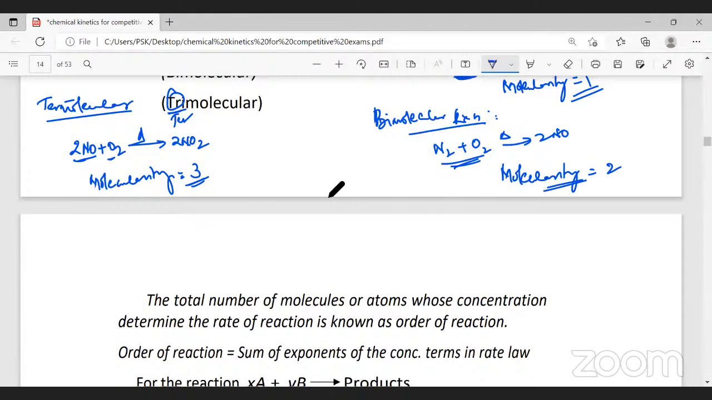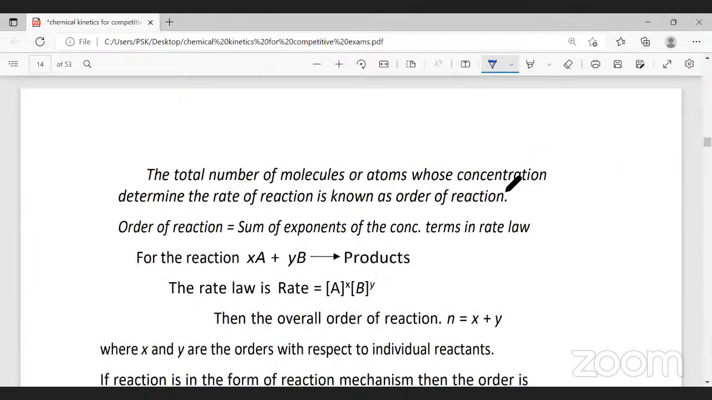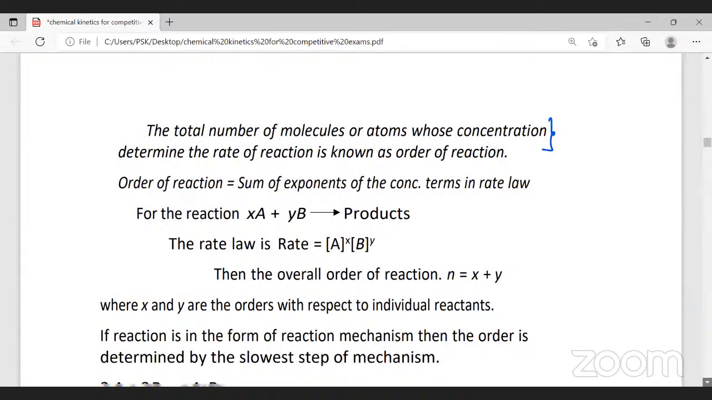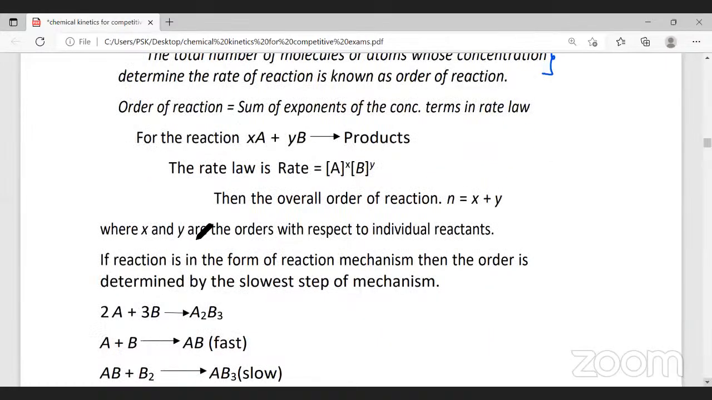Now, the total number of molecules or atoms whose concentration determines the rate of reaction is known as order of the reaction. This is not the right definition. We will learn what the order of the reaction is in a few minutes' time. Now, all right, here you can see the multi-step reaction. This is the overall reaction.